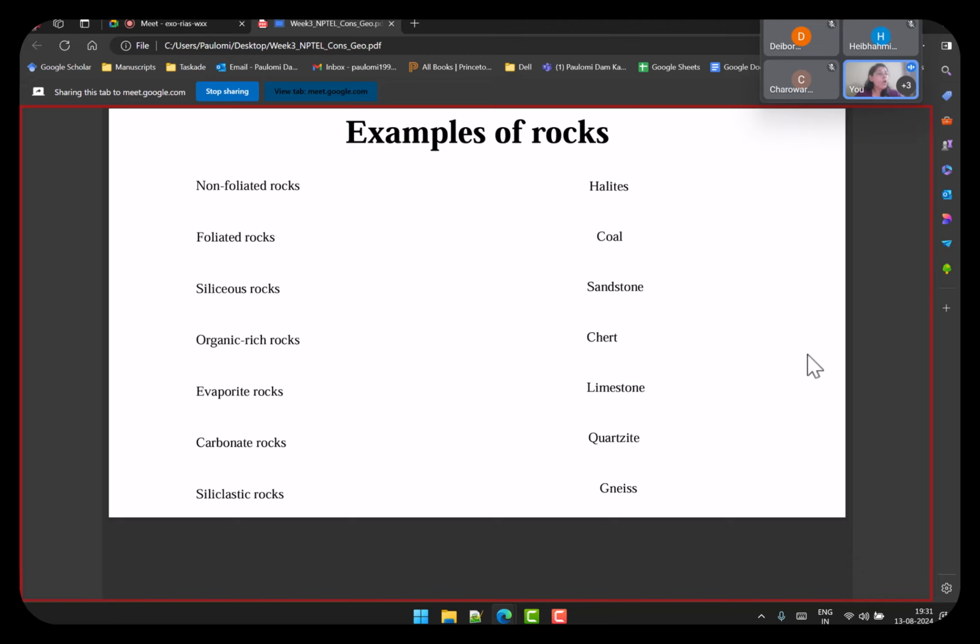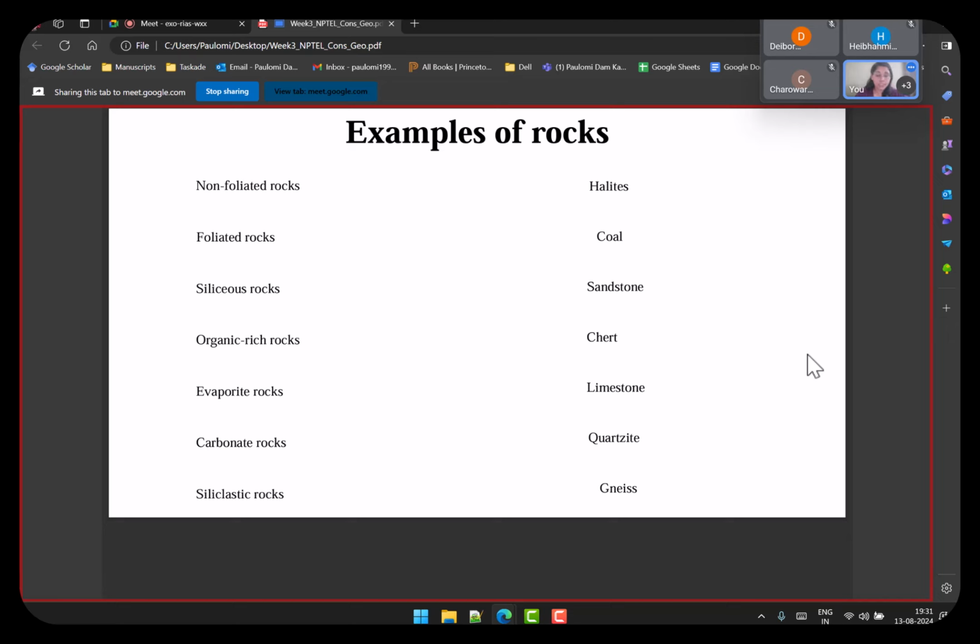So all the different kinds of rock that have been discussed in the lecture, I have covered all the classes here, and they had many examples. I have picked one of the examples from here. Now I want you to attempt and try to guess which example belongs to what. But if you can't, don't get overwhelmed. What you can remember is these classes of rocks that you need to study, and this will also help you as a guide through the lecture.